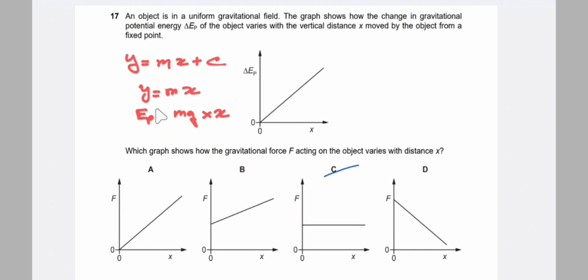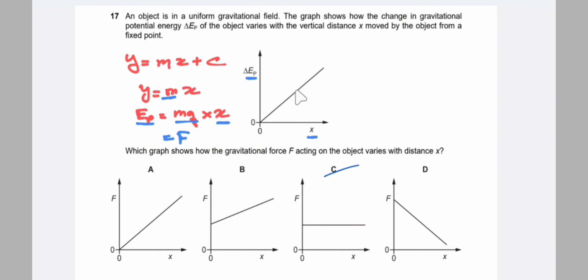So here we can see that gravitational potential energy is equal to mgx, where gravitational potential energy is y and x is the x-axis. So that is the distance. So mg is the gradient, and we know that mg is the mass into gravitational field strength, or we can say that force is equal to mass into gravitational field strength.